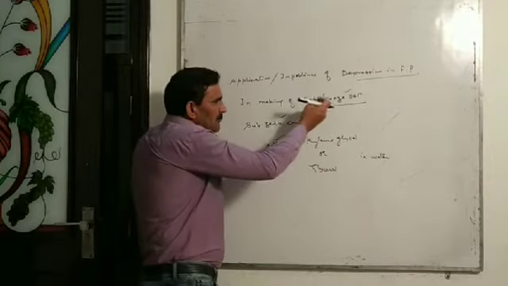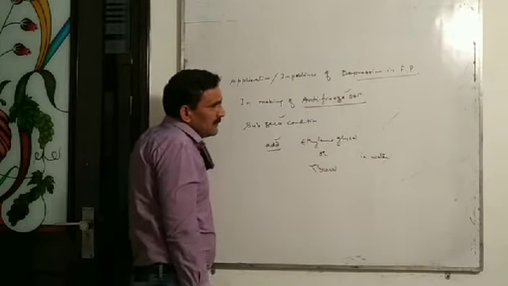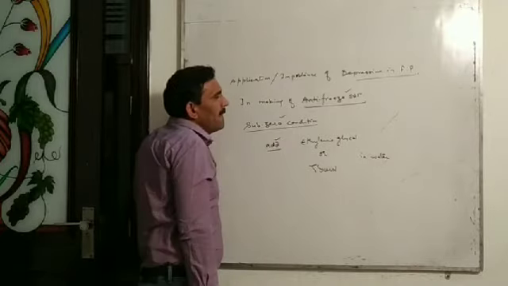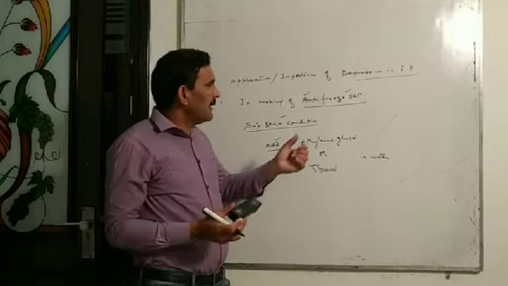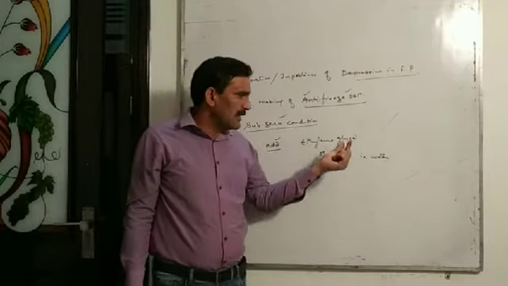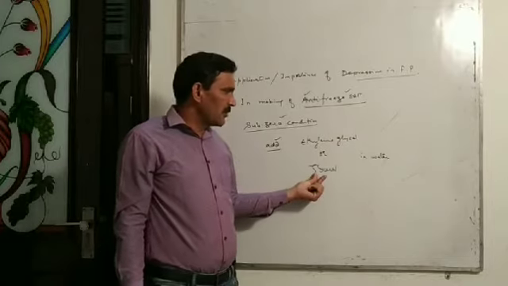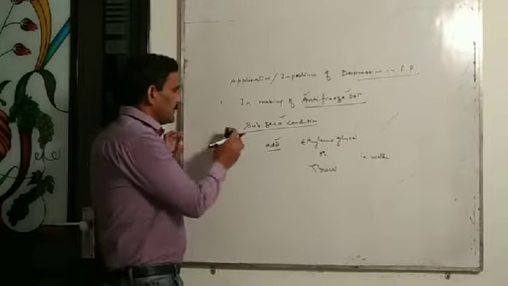So such solution which we use in car radiator to prevent freezing even in sub-zero condition is called antifreeze solution. And for making antifreeze solution, we generally dissolve ethylene glycol or glycerol in water, and this solution will be used in a car radiator.